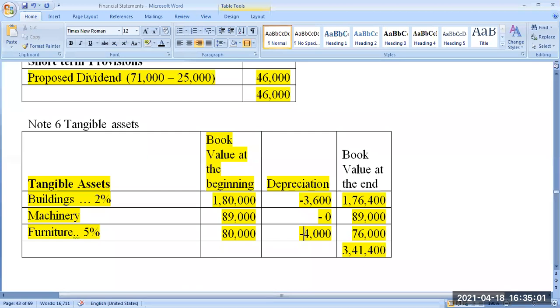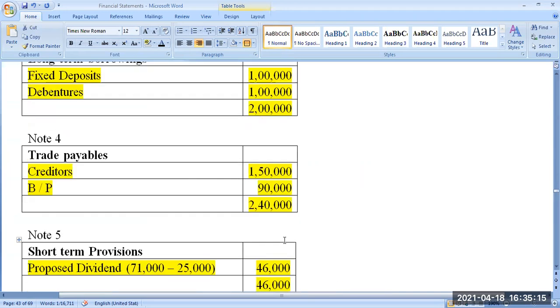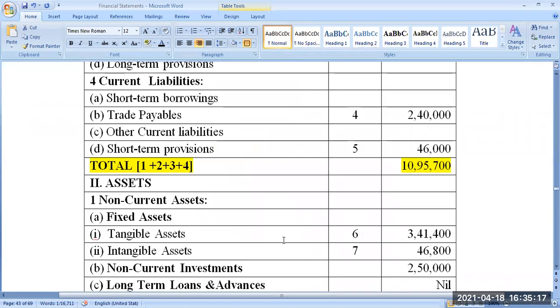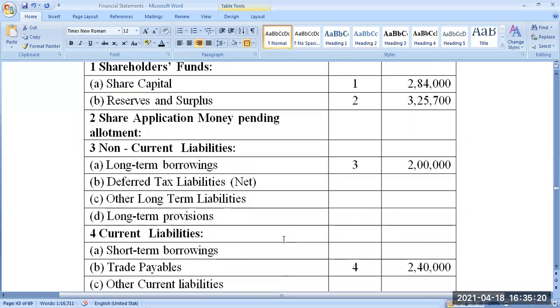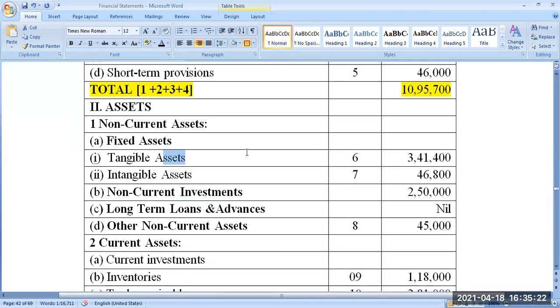After minusing the depreciation of 4,000 from the book value of the furniture in the beginning, that is 80,000, it becomes 76,000. So take the total value. Total value is 3,41,400. It needs to be recorded in the balance sheet under the heading called tangible asset. Tangible asset, 3,41,400. Is it fine? Next, intangible asset.